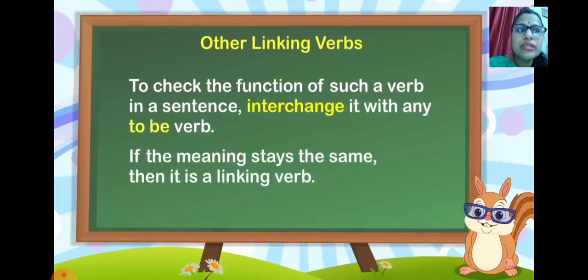To be verb, what were the to be verbs? Is, am, are, was, were, has, have, had. These were your interchanging verbs, or to be verbs. If the meaning stays the same, then it is a linking verb. Okay, let's see an example.